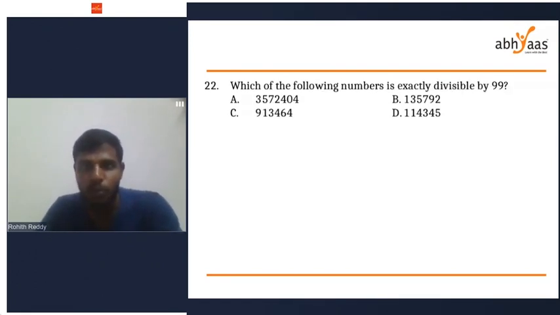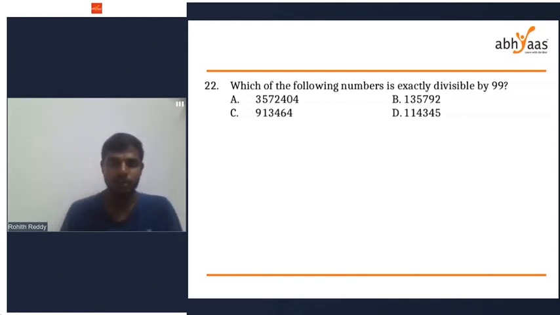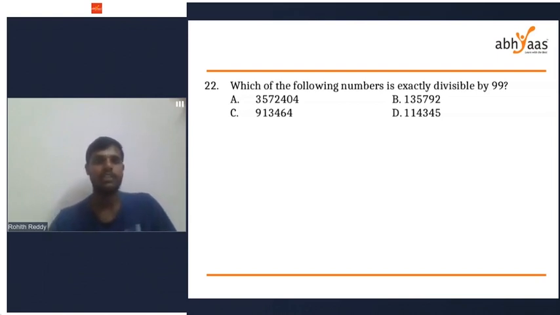We have to do the 20-second question. 20-second is interesting. Same concept, but I want to know how quick you're going to solve this. Which of the following numbers is exactly divisible by 99? So the divisibility rule of 99. What is the 99 divisibility rule?